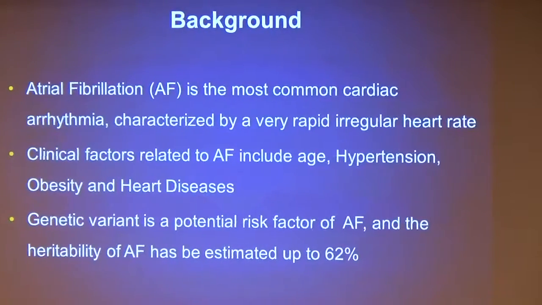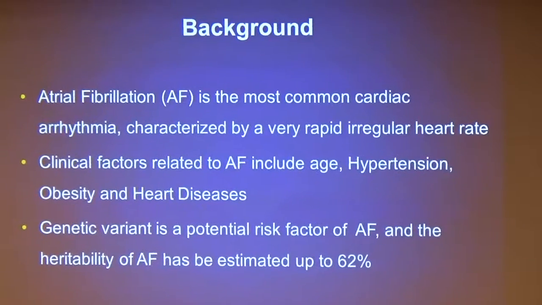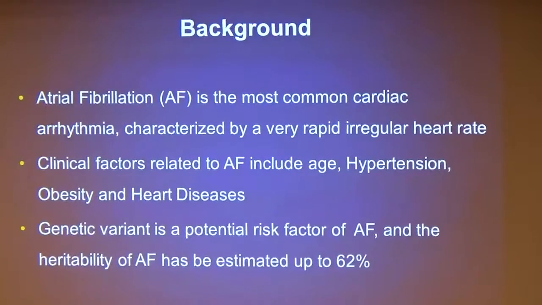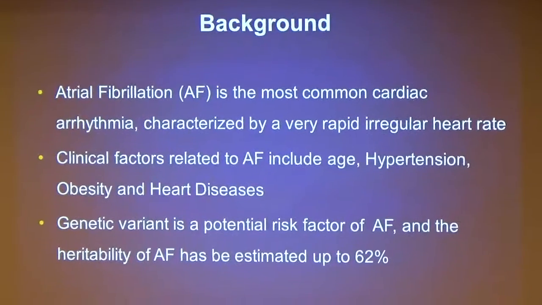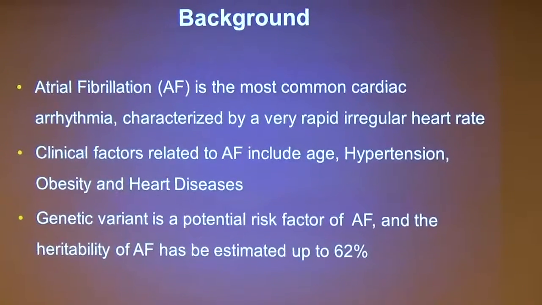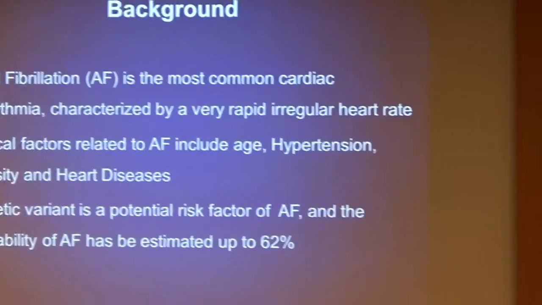To study such a possibility, GWAS, or genome-wide association studies, are used. GWAS is a systematic and unbiased method to detect genetic variants associated with complex diseases such as AF. We have recently conducted one GWAS for AF in the Chinese Han population and identified 8 significant SNPs. Replication of the above 8 SNPs in other populations, such as European populations, is important to finding whether the effect of these SNPs are concurrent in other populations.